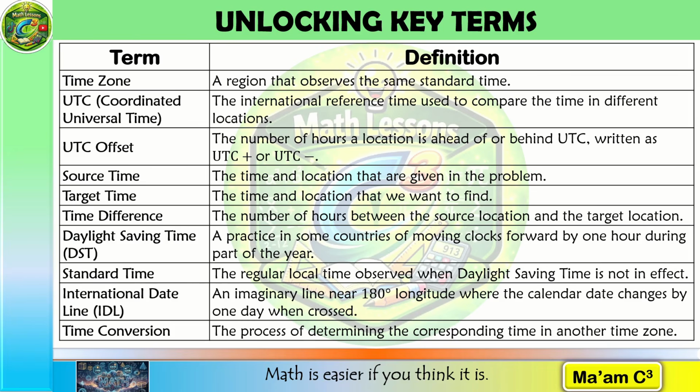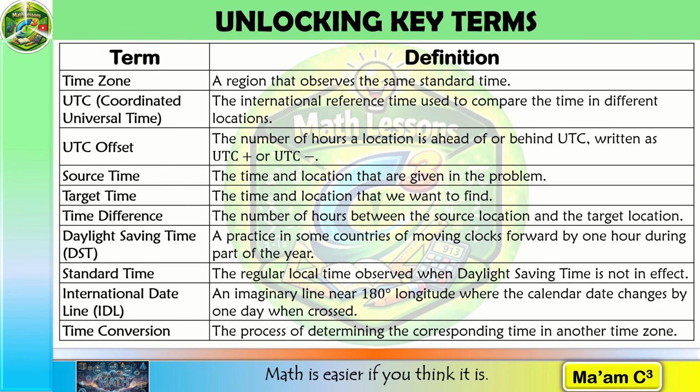First, we have time zone. A time zone is a region that observes the same standard time. Next is UTC, or Coordinated Universal Time. UTC serves as our international reference point for comparing time around the world. We also have the term UTC offset. A UTC offset tells us how many hours a location is ahead of or behind UTC. For example, Manila follows Philippine time or PHT, which is UTC plus 8. This means Manila is 8 hours ahead of UTC.